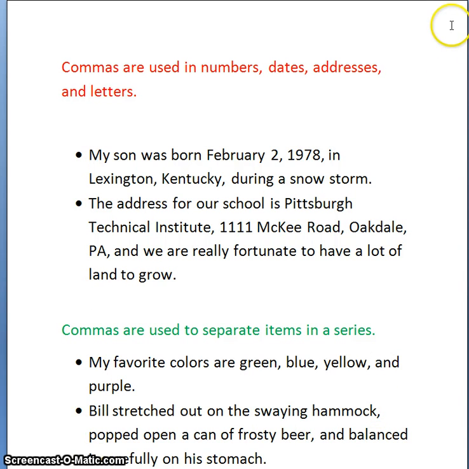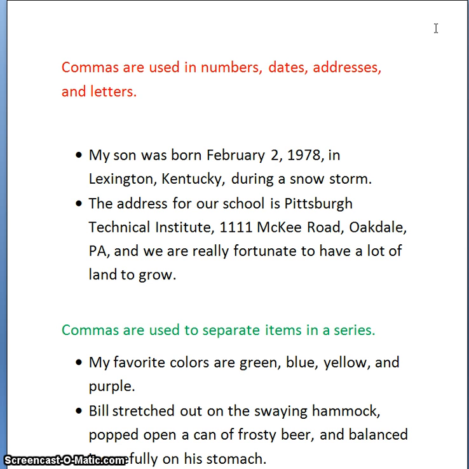Today we're going to take a look at our first three comma rules. I found that for most people, commas are troublesome. We tend to either use them everywhere or we don't use them at all. So I'm happy that we're going to have this first grammar lesson on the comma so that you will be set for whenever you write your narrative essay.